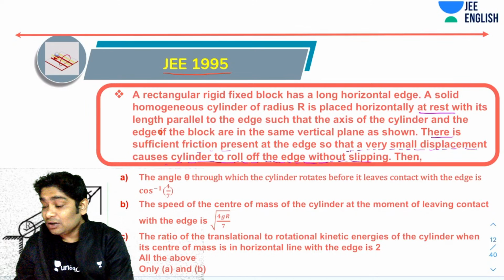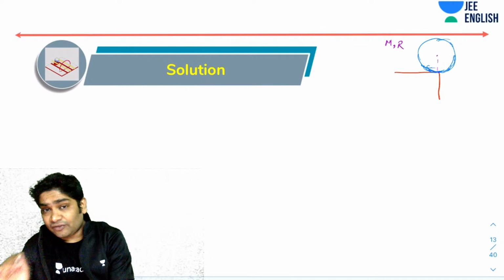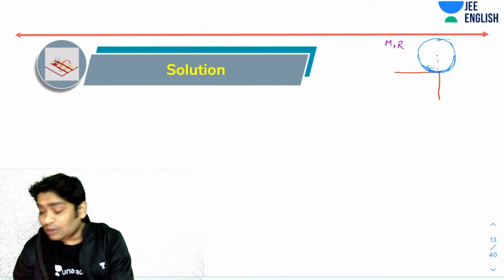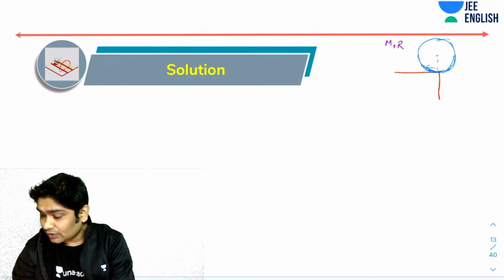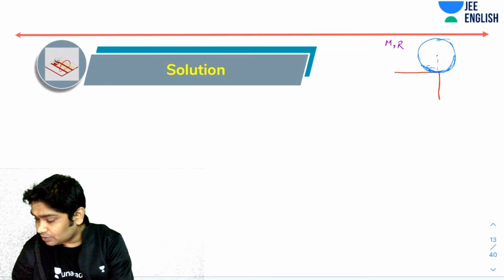Let's imagine after some time it has rotated by some angle theta. Imagine that this cylinder after some time has come to this position. It's still attached to this edge and it has just rotated like this.